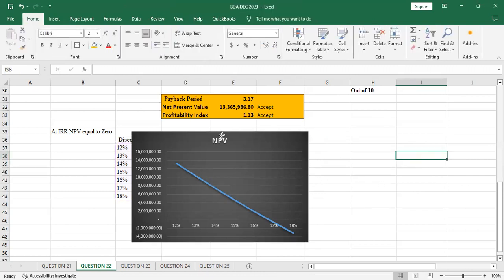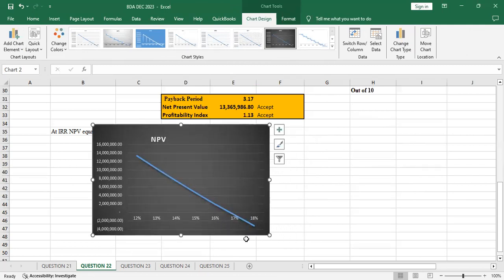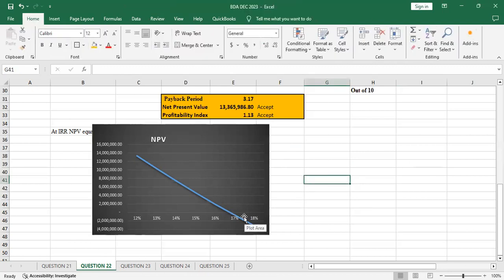Basically, you see where the line is crossing at 0. Remember, this is the 0 line, isn't it? Where we have this value, because from here it has gone to negative. Where it is crossing at 0, you can see it is almost at 17, but it has not reached 17, somewhere here, isn't it? And if you just see, it is above 16.5.